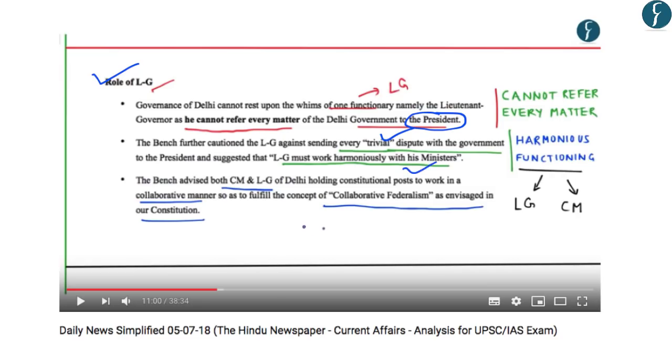Further, the Supreme Court advised that both Chief Minister of Delhi and the Lieutenant Governor of Delhi hold constitutional posts. And they should work in a collaborative manner and should fulfill the concept of collaborative federalism.